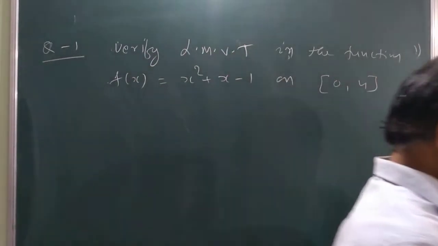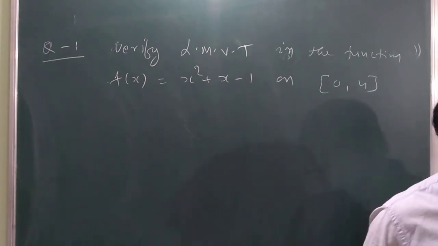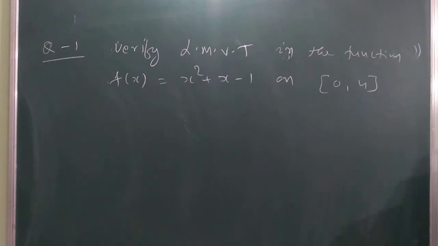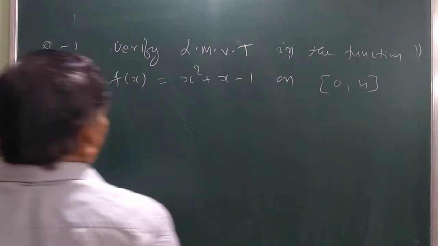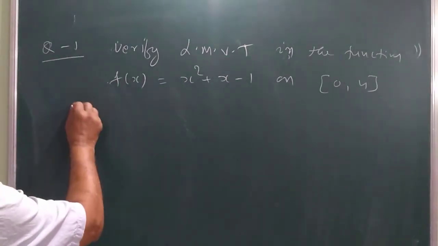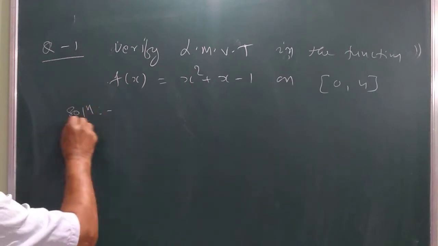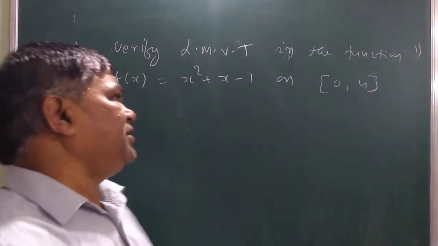So in this case we just verify the LMVT. Now the process of writing the LMVT solution, देखिए इसमें लिखना ही important है. आप इसको कैसे approach करते हैं, this is important.